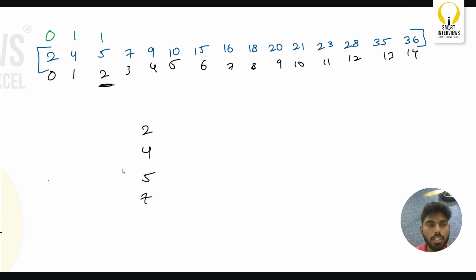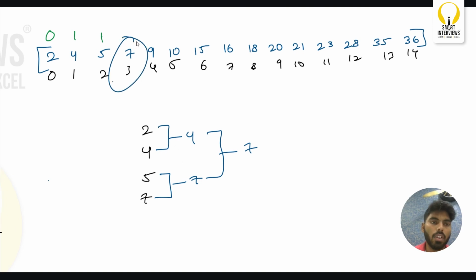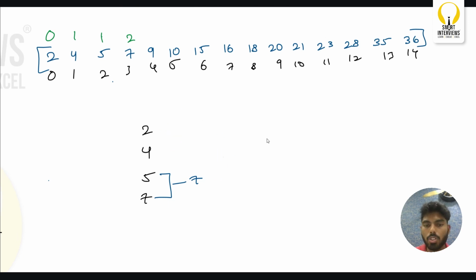Now let us go for 7. How many times do you think 7 is going to win? I will do something like this. I will create a match between 7 and 5, 4 and 2. 4 is going to win the game, 7 is going to win the game. 7 and 4, 7 is going to win the game. 2 rounds. Here, the third person who has a skill level of 7 has won 2 times, right? Can he win more than 2 times? Is it possible? Let us see.